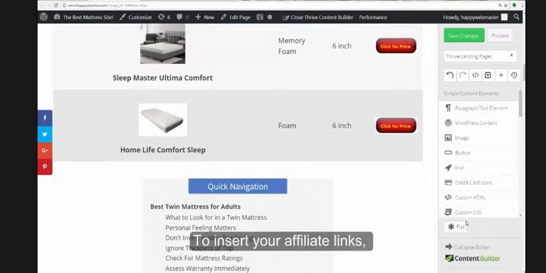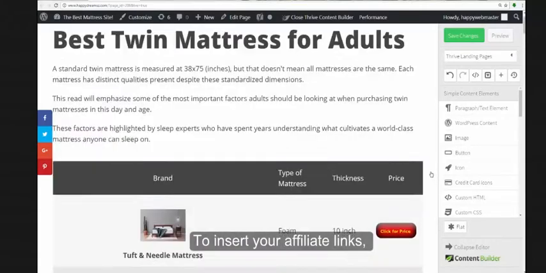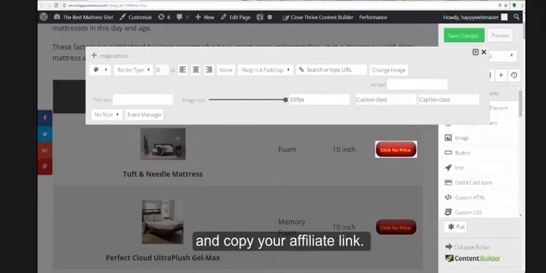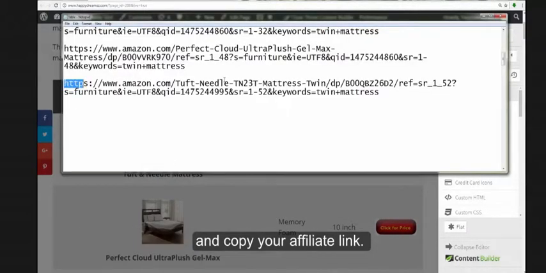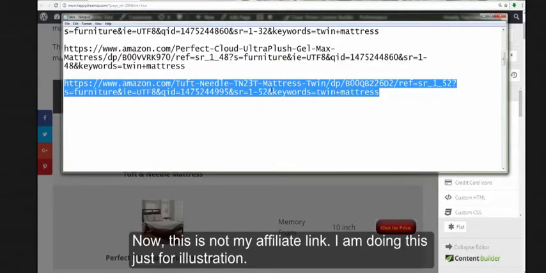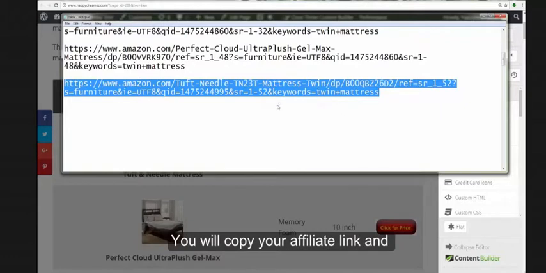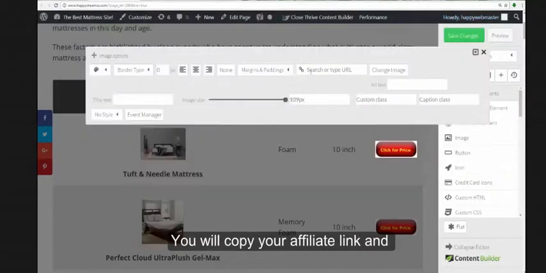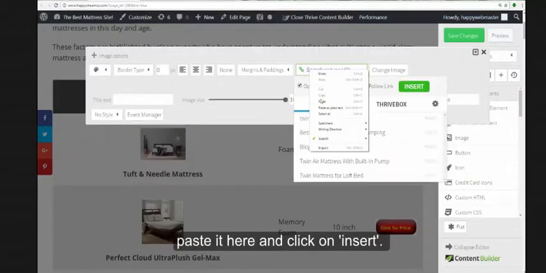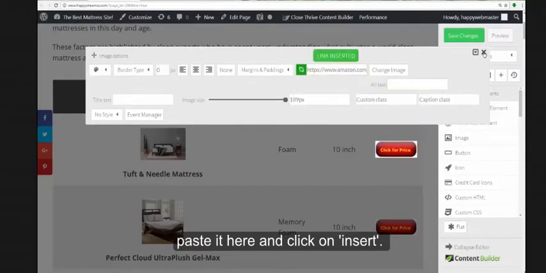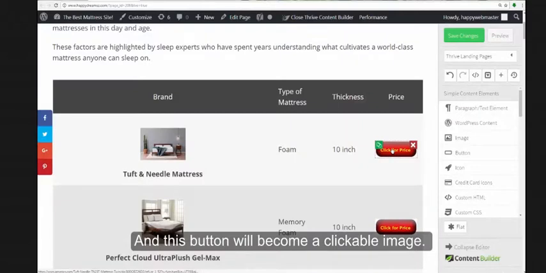To insert your affiliate links, you will need to click on this image and copy your affiliate link. Now, this is not my affiliate link. I'm doing this just for illustration. Let's assume this is your affiliate link. You will copy your affiliate link and paste it here and click on insert. And this button will become a clickable image.